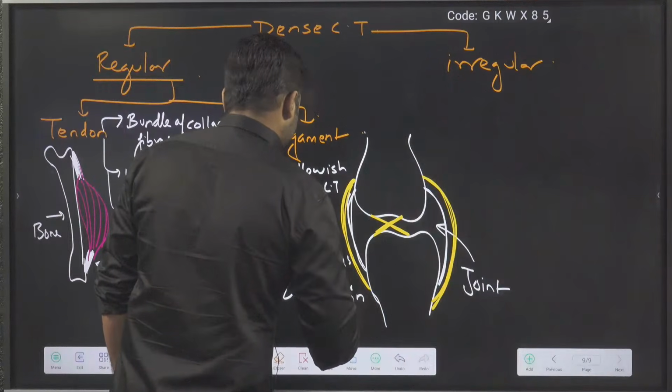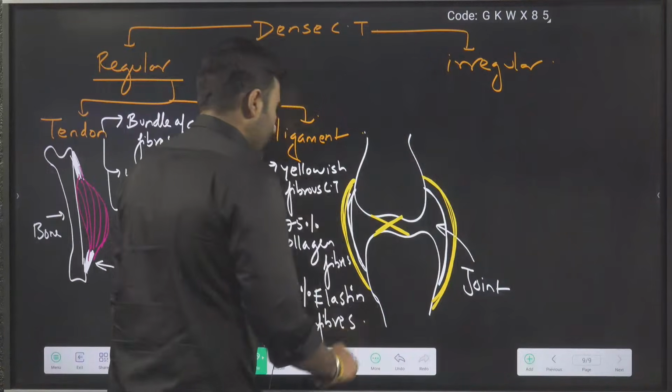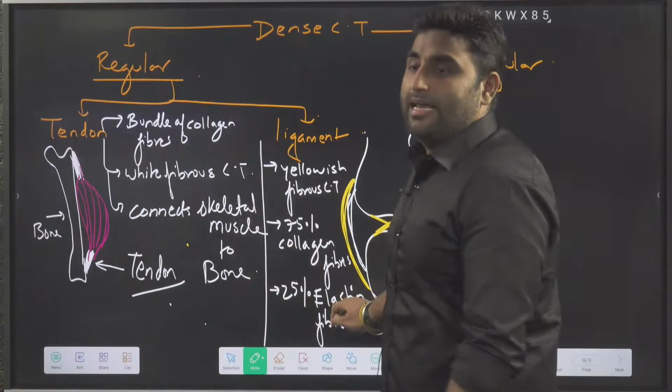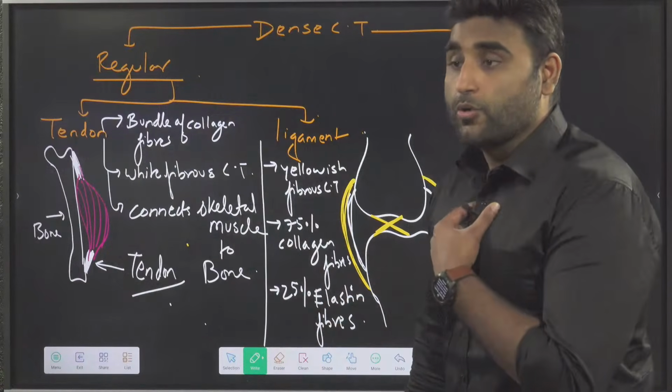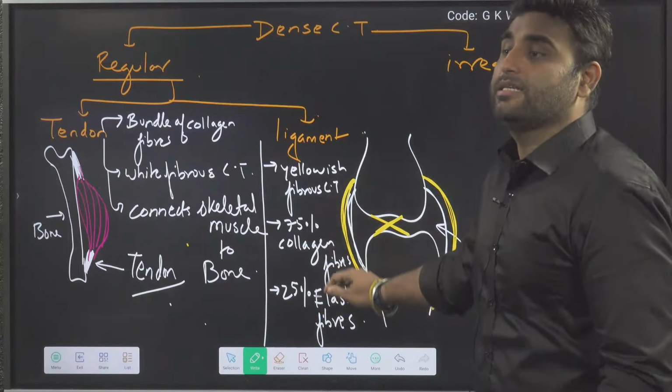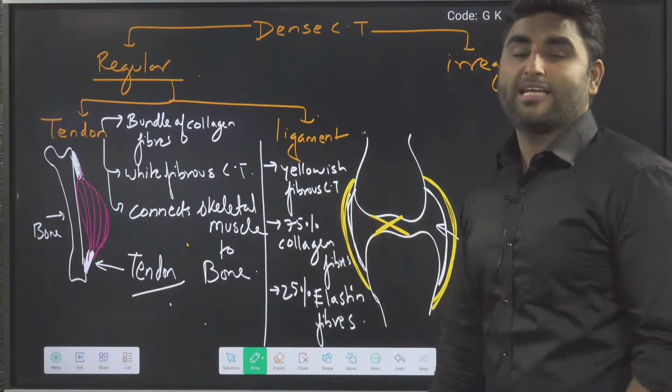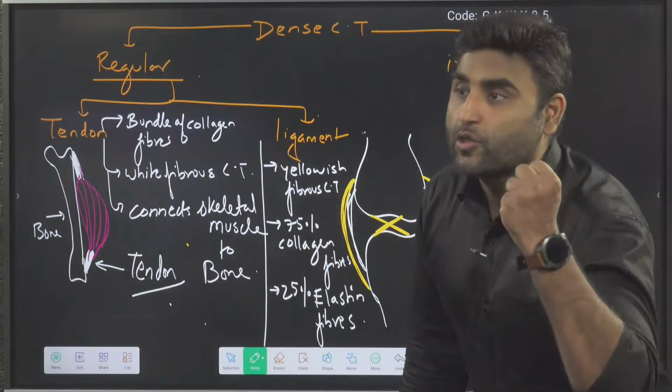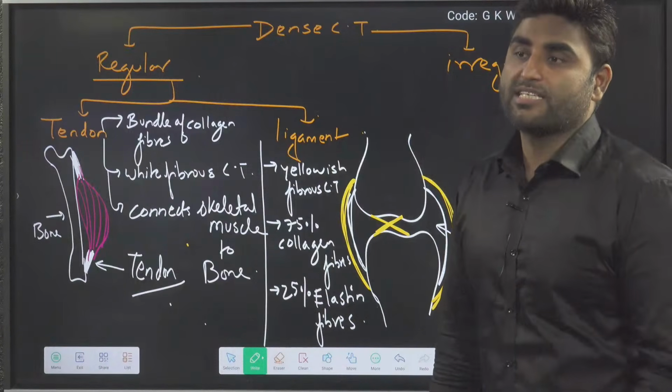This is not given in NCERT. So it is not completely elastin. It is 25% elastin and 75% collagen, because you want strength and rigidity also.